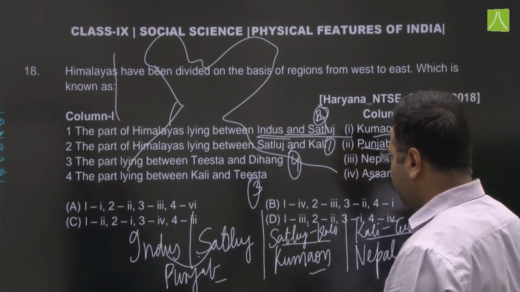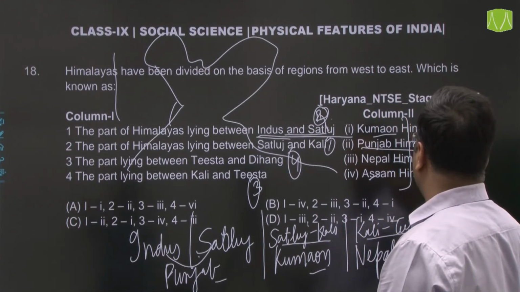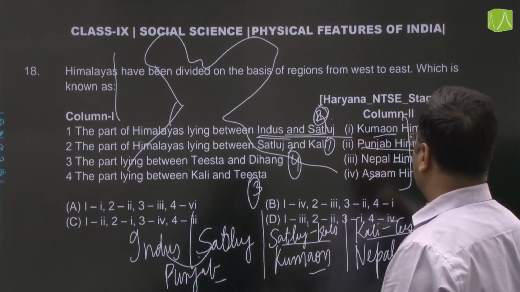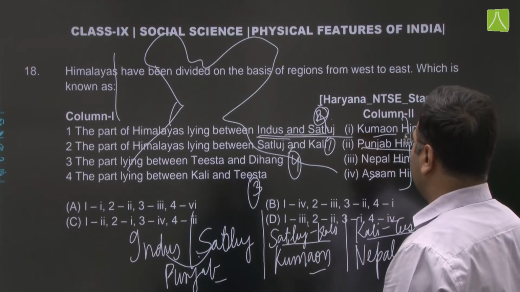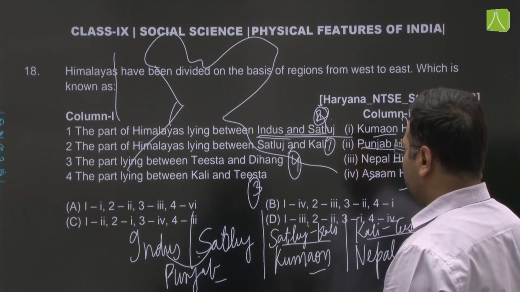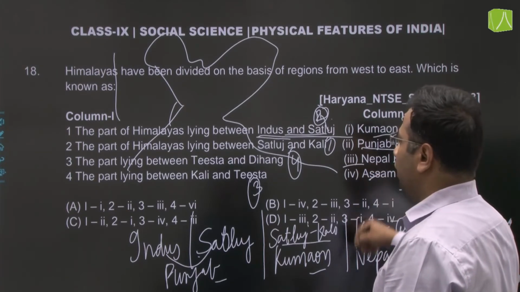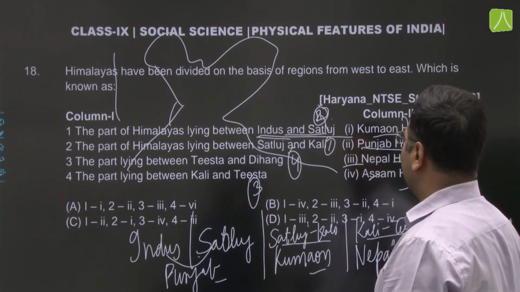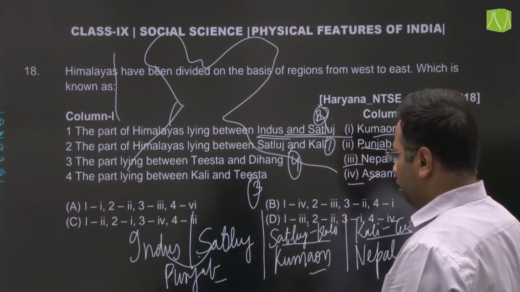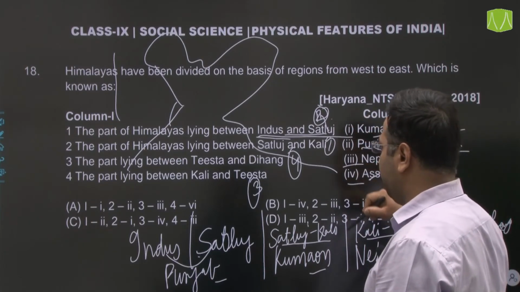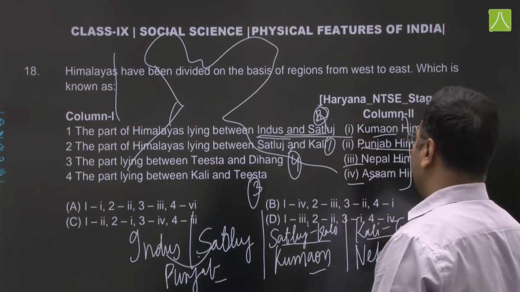Okay, this is the second one. Between Indus and Satluj we have Punjab. Then between Satluj and Kali we have Kumaon. Then between Kali and Tista we have Nepal, and between Tista and Dihang we have Assam. So it would be 2, 1, 4, 3. Okay, move on to next.